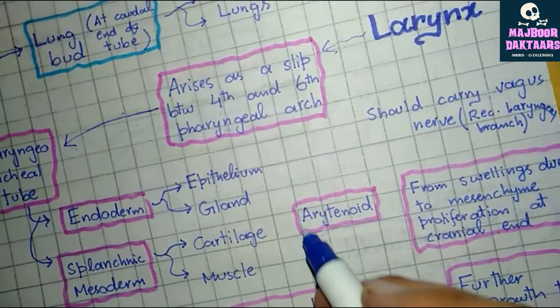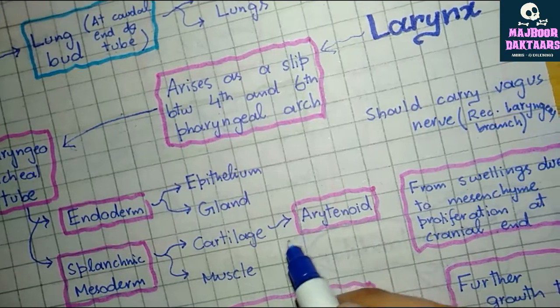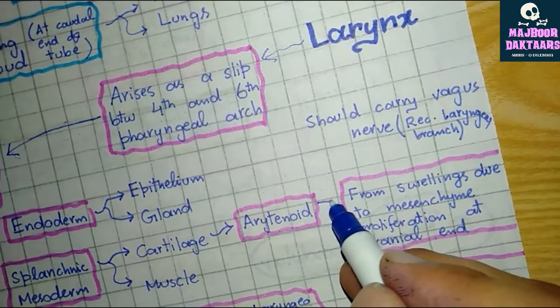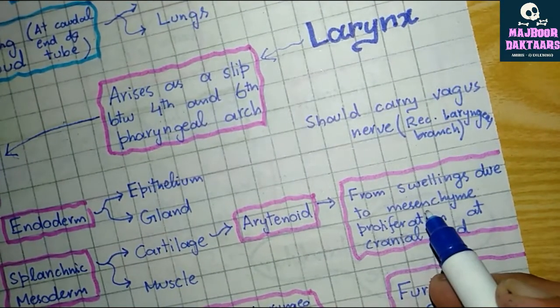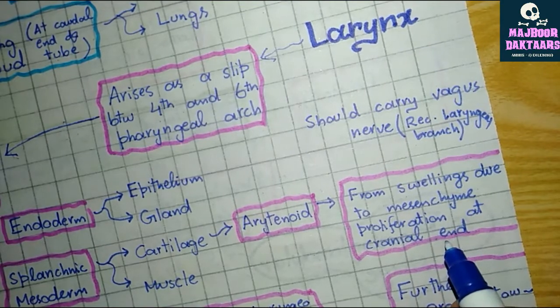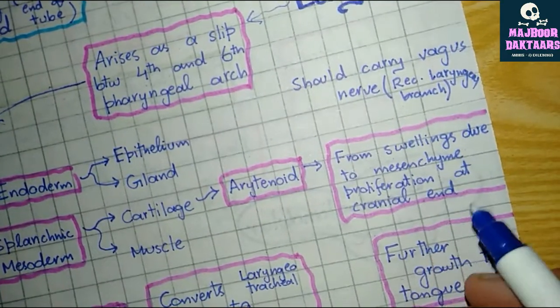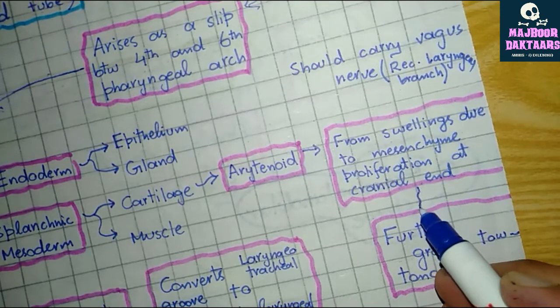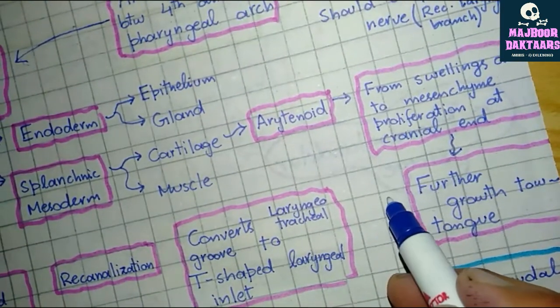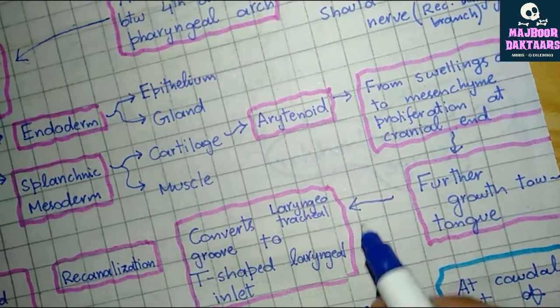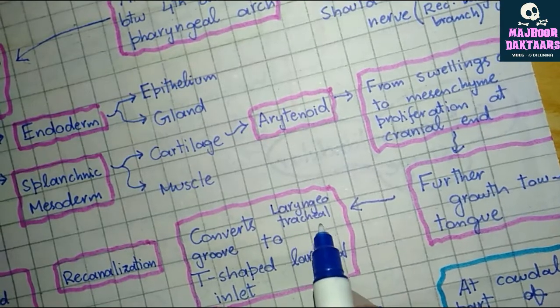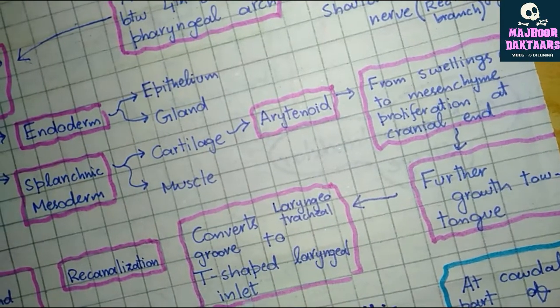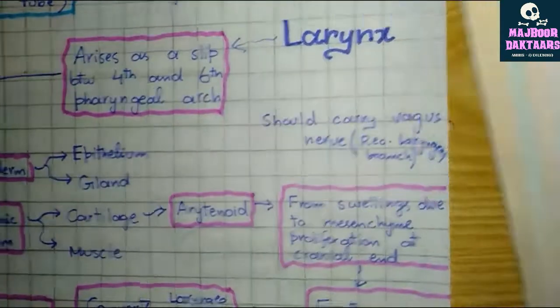Now, one of the cartilages, known as the arytenoid cartilage, is formed from the swelling due to the mesenchyme, that is mesoderm proliferation at the cranial end. So this swelling, when it elongates further towards the tongue, converts the small slit-like laryngeotracheal groove to a T-shaped laryngeal inlet. Let us see the diagram.